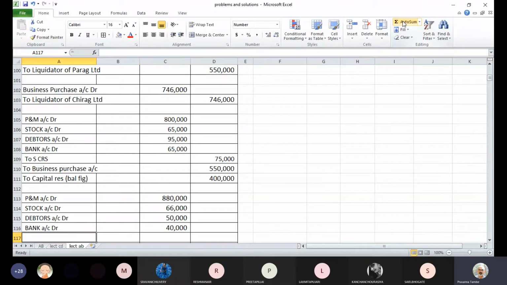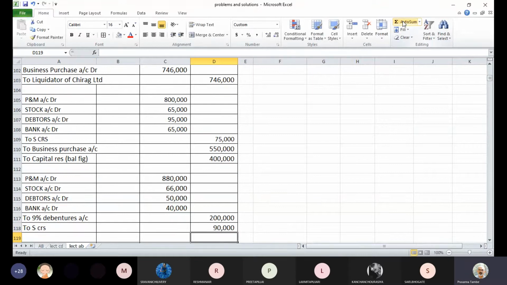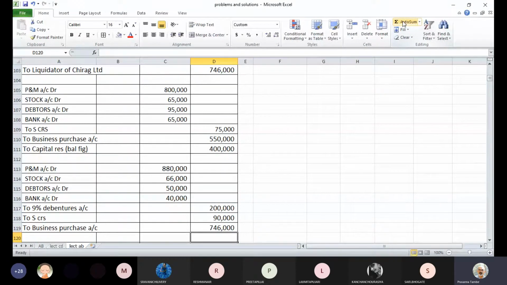Then we have taken over liabilities. To 9% debentures account, the amount of debentures taken over was 2 lakhs. Then we have taken over sundry creditors, the balance of creditors was 90,000, and then to business purchase account 7,46,000. So this is again the entry based on the statement of assets and liabilities taken over from the second company, Chirag Limited.